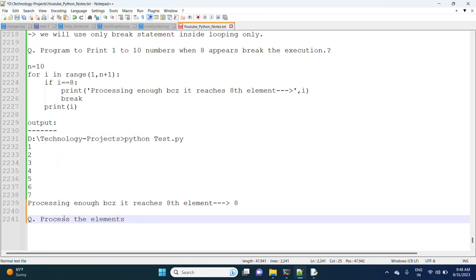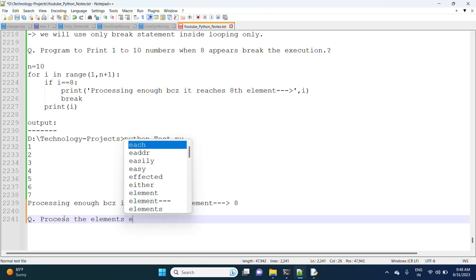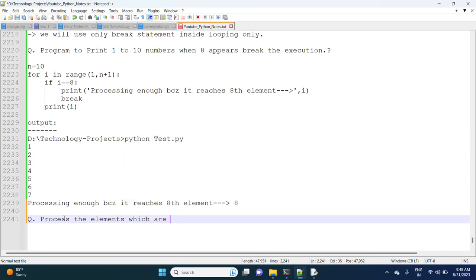Process the elements which are below 500.